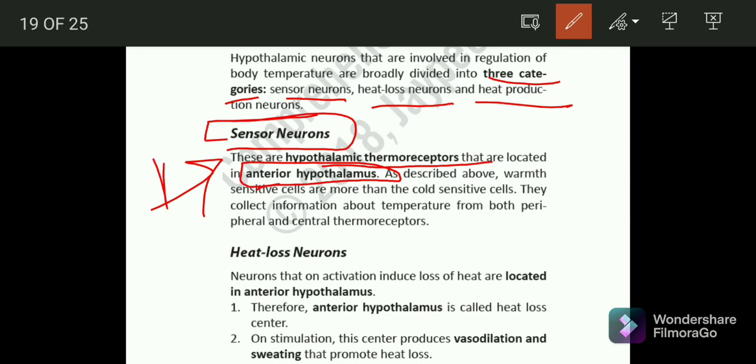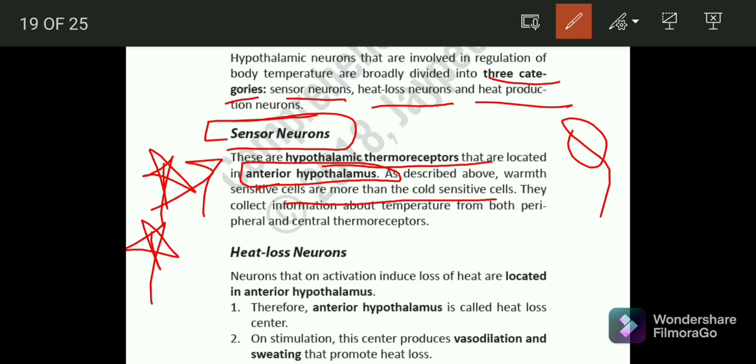One of the questions asked in your NEET PG is where the thermoreceptors are located. Hypothalamic thermoreceptors are located in which nucleus of the hypothalamus? You have to answer that it's located in the anterior hypothalamus. As described above, the warm sensitive cells are more than the cold sensitive cells. They collect the information about both the peripheral and the central thermoreceptors.